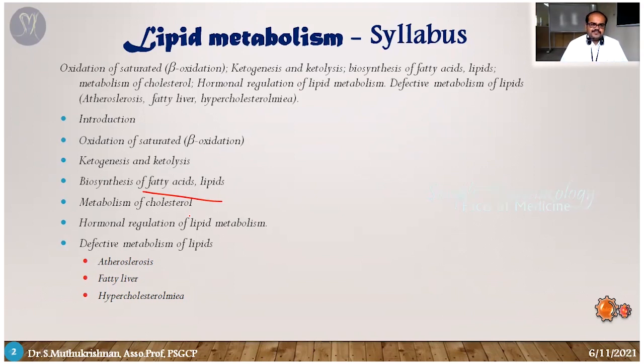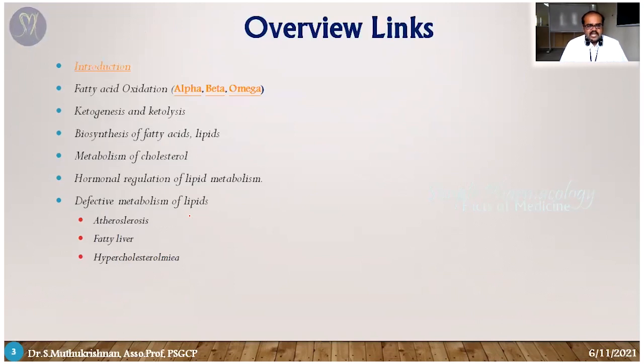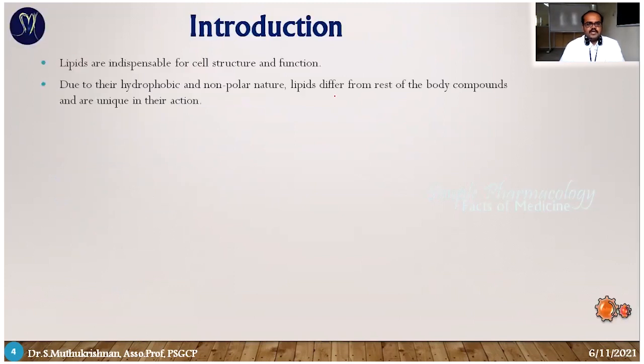In today's class, I am going to discuss the initial part, the introduction. If it is possible, I can explain beta oxidation also. In this introduction part, we are going to see what lipids are, what types of lipids there are, how they are transported, the major metabolic pathways, how one product is converted into another, how they produce energy, and how they act as a fuel reservoir. All those things we will see in the introduction part.